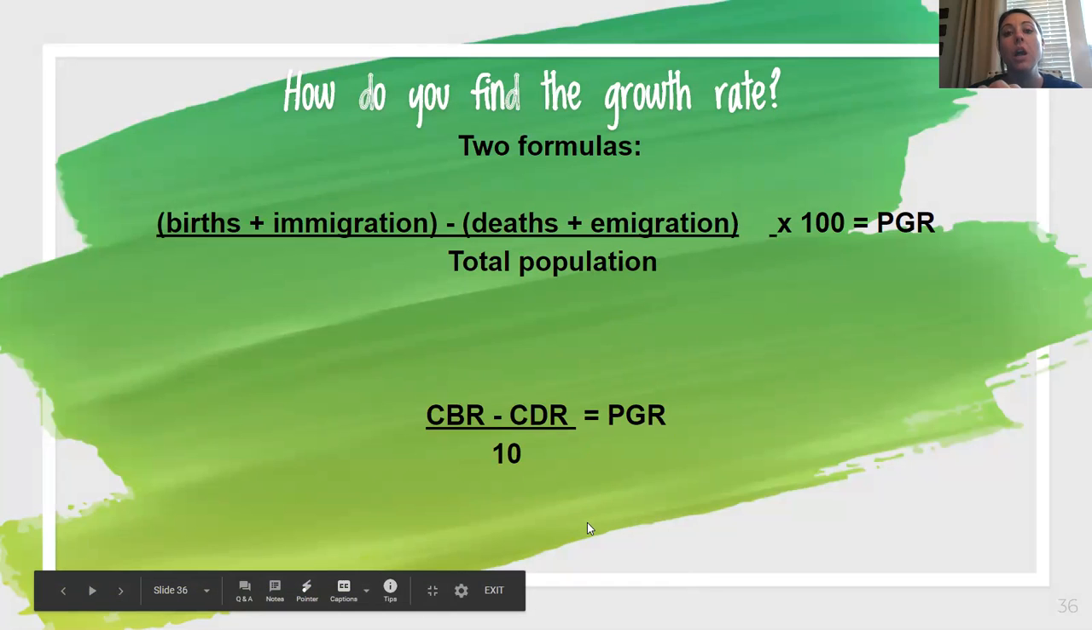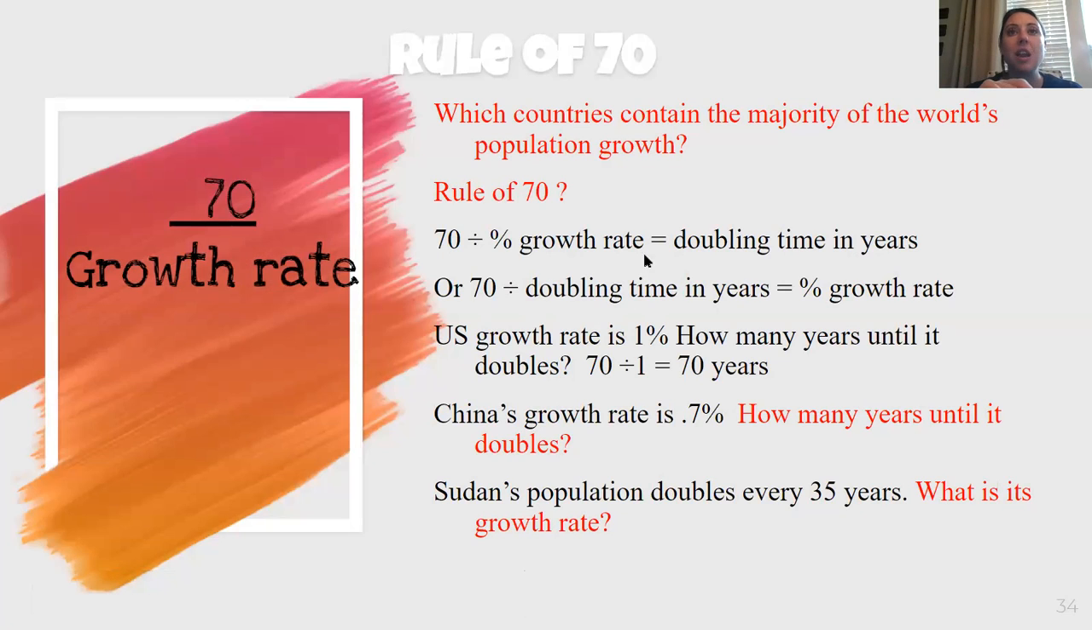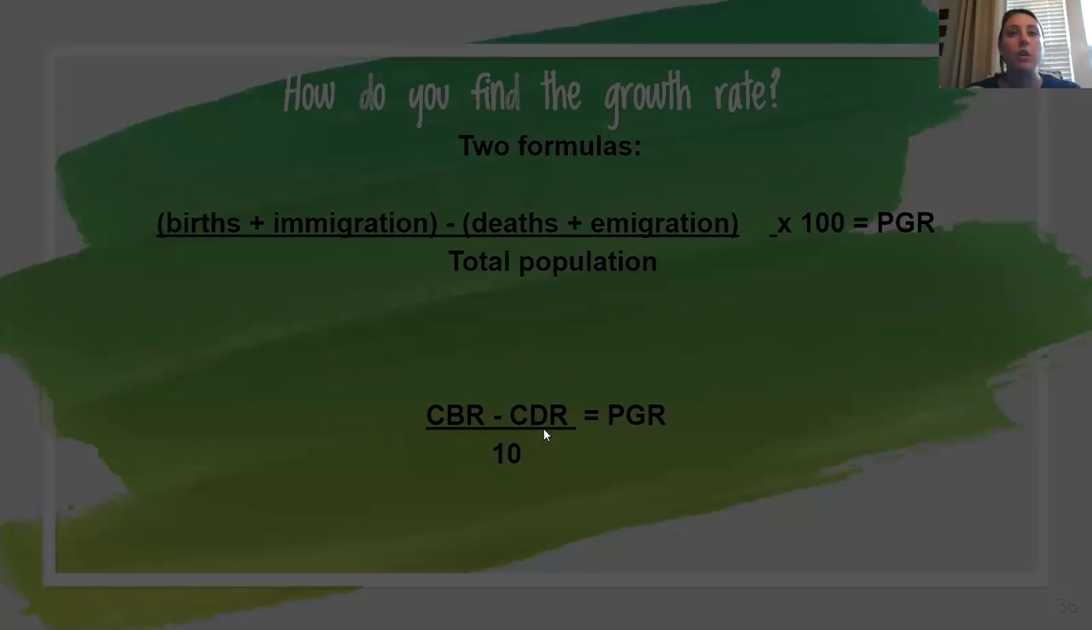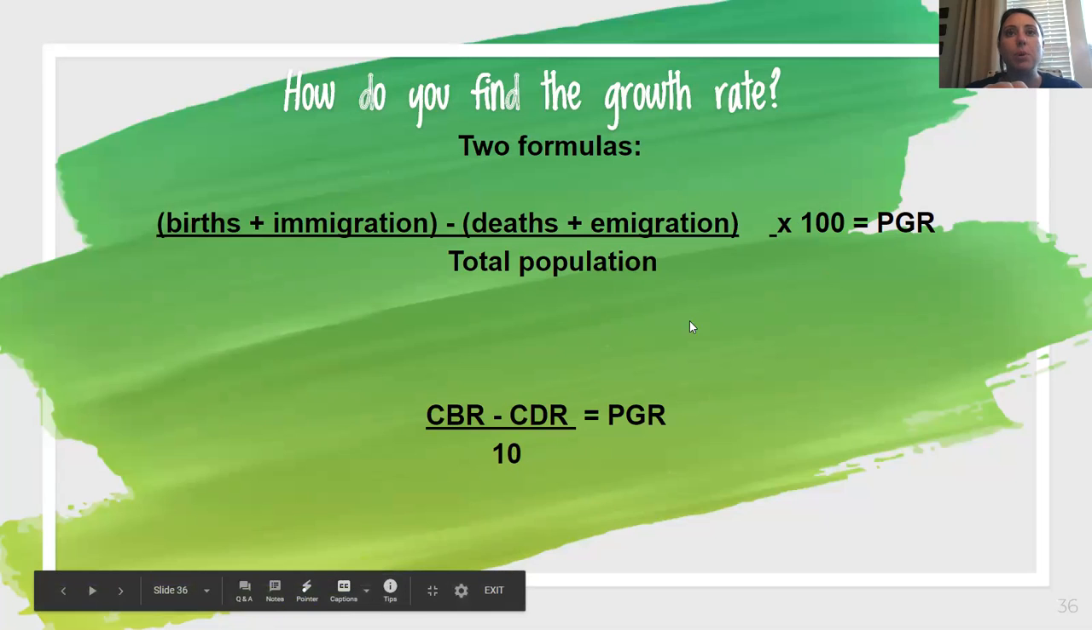Here's another formula that you're going to have to know, and then I'll end this video because it's getting a little long. So our two formulas for figuring out the growth rate. I wanted to figure out this number here, this 0.7, this 1.2. How do I figure out that number? Here's my formula. Births plus immigration minus deaths plus emigration divided by the total population times 100 will give you my population growth rate. Or if you have the crude birth rate and crude death rate, you're just going to divide by 10. And that's because this is per 1,000.